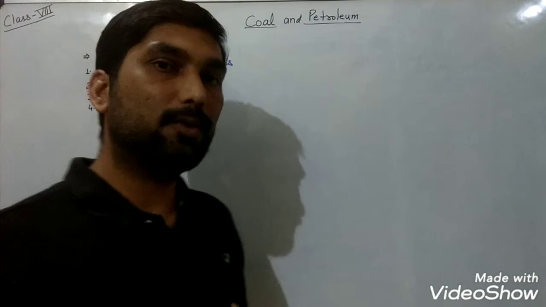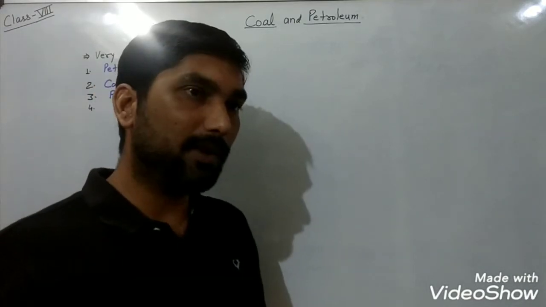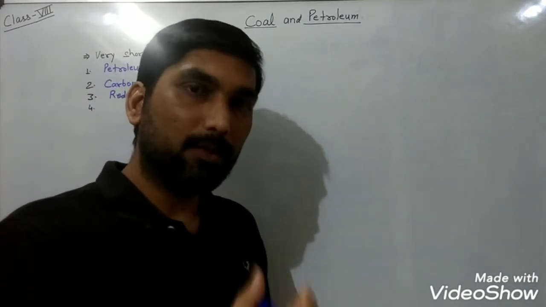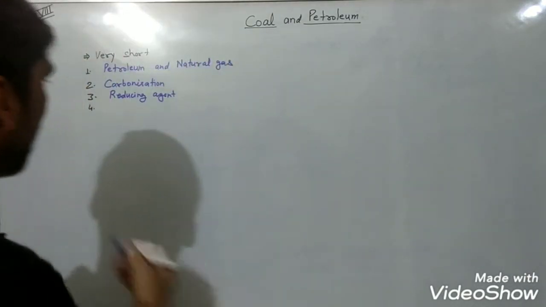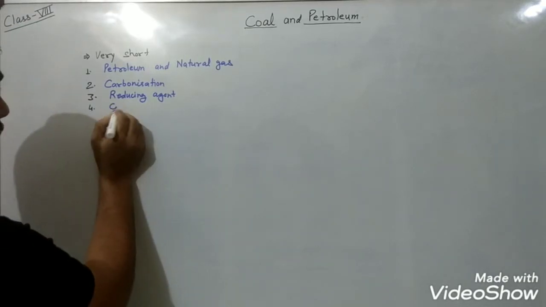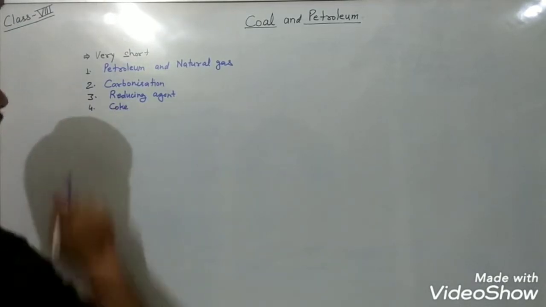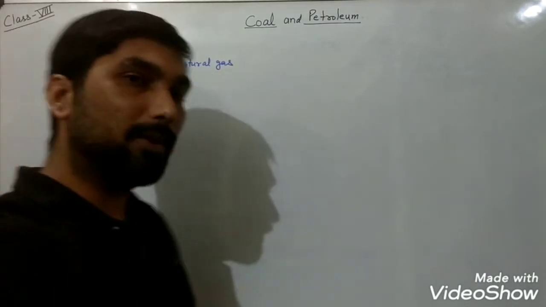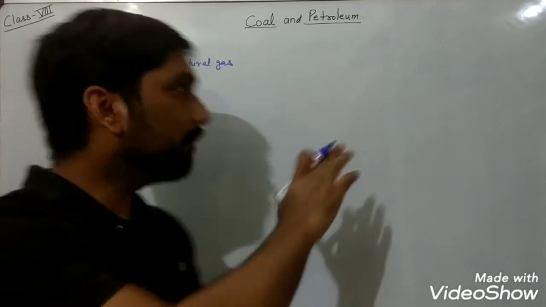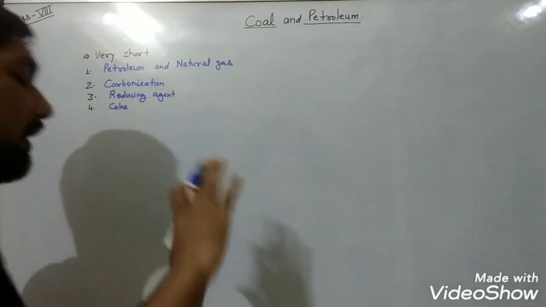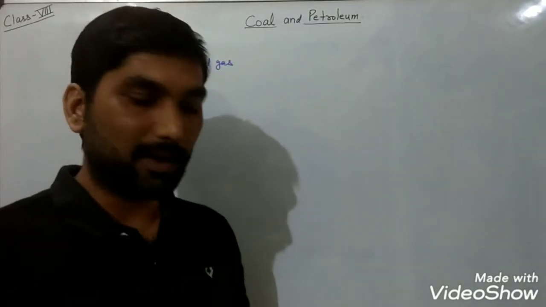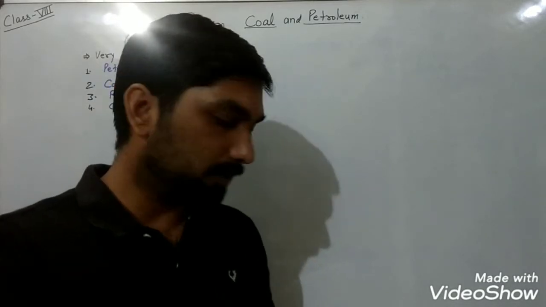But when we talk about coke, coke has the most amount of carbon in it. So our answer will be coke, because coal also contains some amount of moisture in it. So in comparison to coal and coke, coke will be the better one when we use it as a fuel.